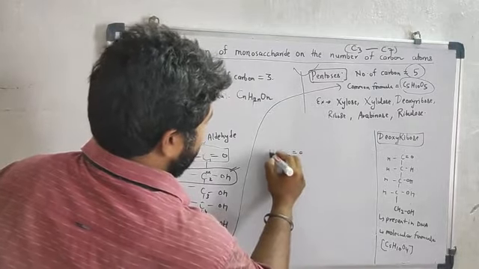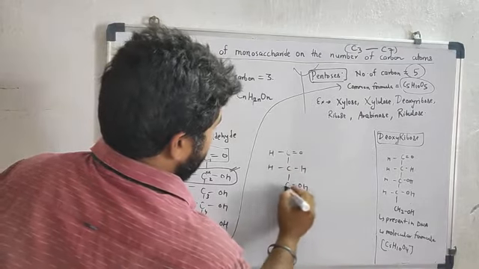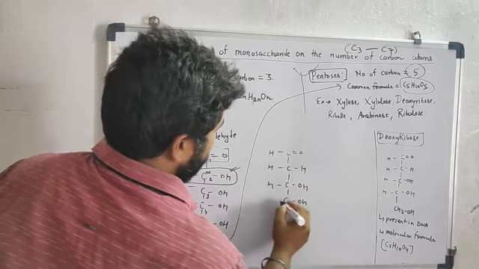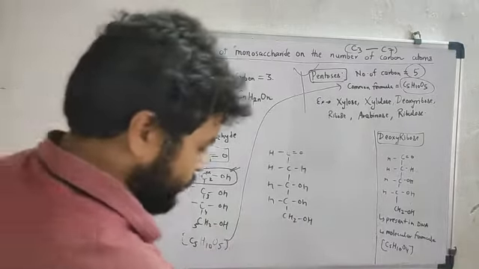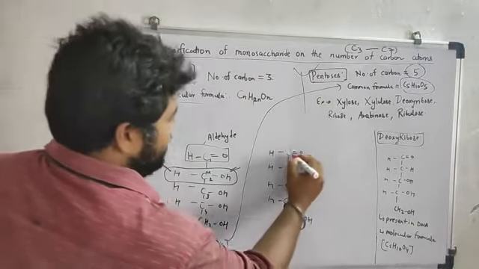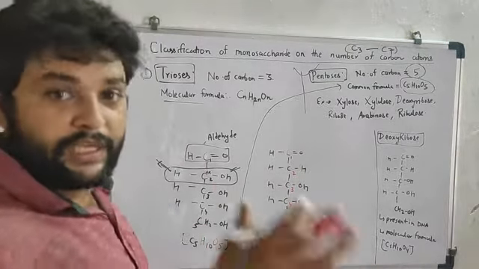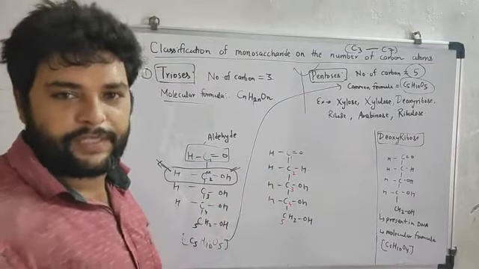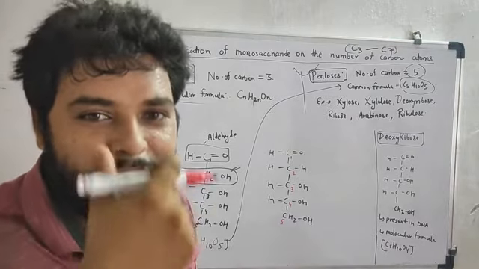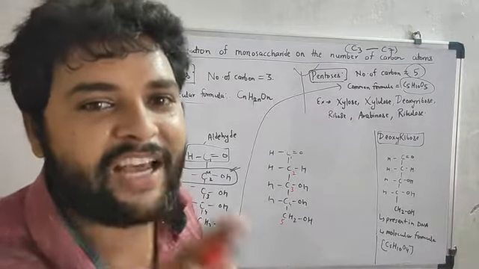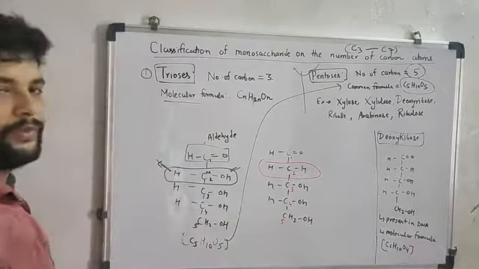Now again drawing this deoxyribose, there will be the same thing: C double bond O, H, CH, H, COH, H, COH, H, and at last CH2OH. Now this is the first carbon, this is the second carbon, this is the third, this is the fourth, this is the fifth carbon. These are the 5 carbons that are present here. Now, what I have told you, which carbon do you have to concentrate on? Carbon number 2. So I am underlining this carbon number 2.